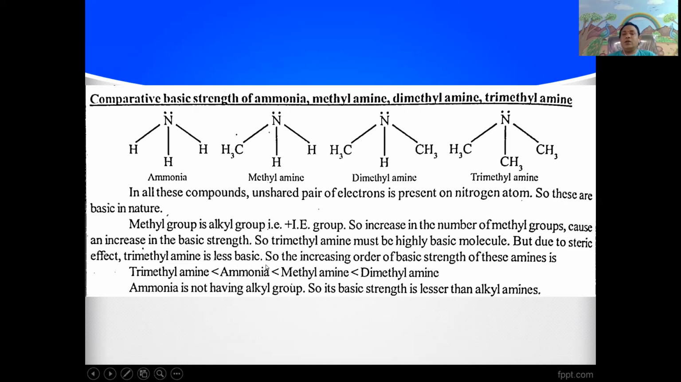So the increasing order of basic strength of these amines is trimethylamine is less than ammonia is less than methylamine is less than dimethylamine. Ammonia does not have an alkyl group, so its basic strength is lesser than alkyl amines.